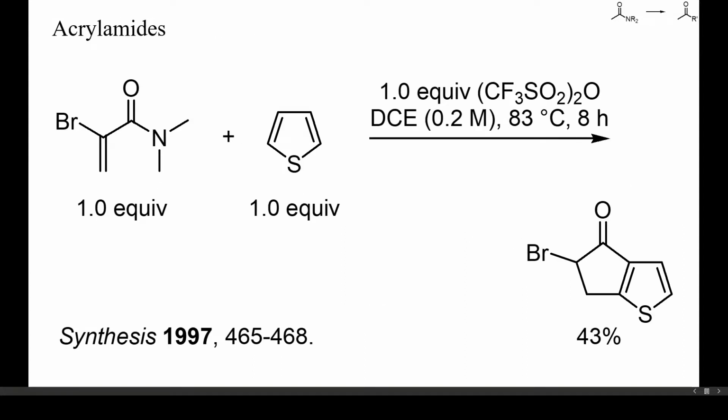This is an example of cyclopentanone synthesis by acylation and alkylation of thiophene with an acrylate. As activator, triflic anhydride was used. The low yield may have been due to intermolecular reaction of the first intermediate with the second molecule of thiophene. This side reaction may have been avoided by diluting the reaction mixture even further, but this is not always practical.